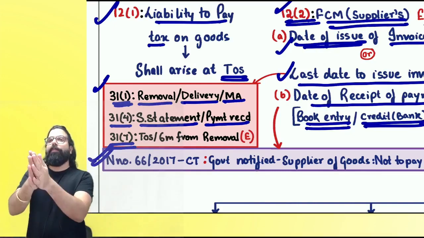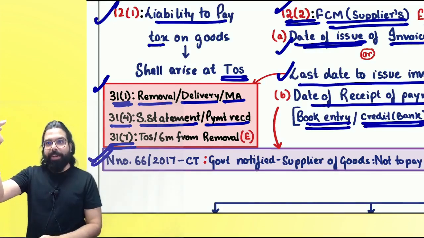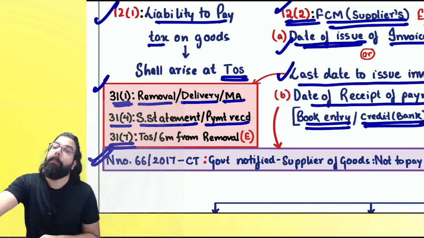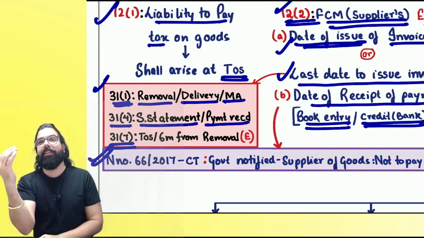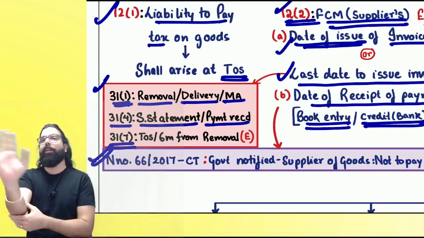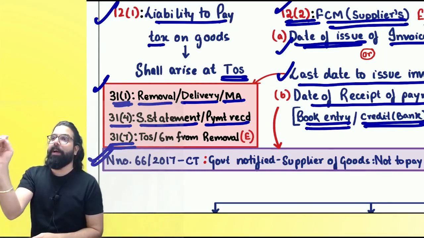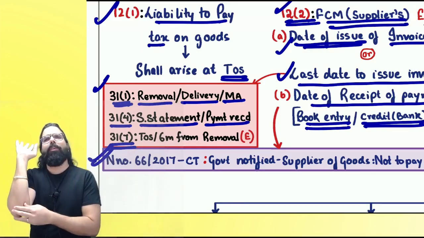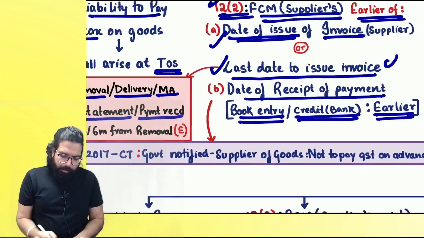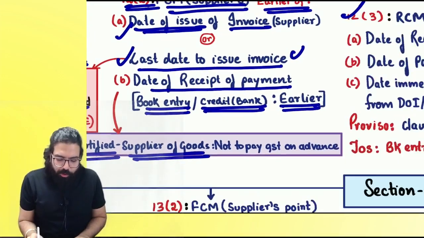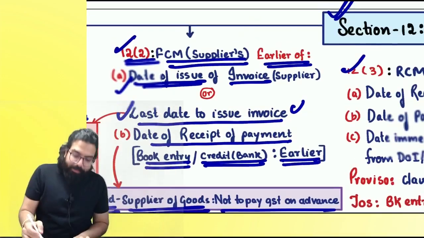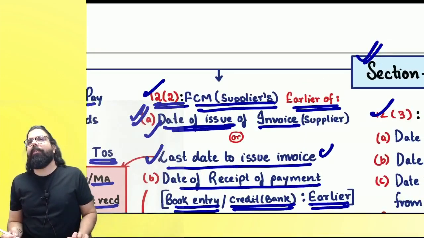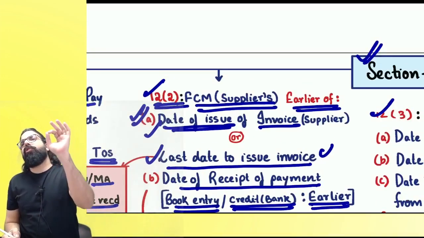In your exam, you should write DOI, date of invoice. Full forms: date of invoice, last date to issue invoice, or date of receipt of payment. But then you should say as per the notification number 66/2017, as per the notification issued by the CBIC, basically by the government, sir, government notified supplier of goods not to pay GST on advance, and hence the time of supply will be determined as per section 12(2)(a), which is what, everyone? Date of invoice or last date to issue invoice.